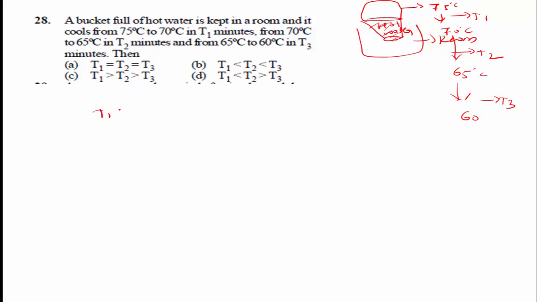So T1 is less than T2, which is less than T3, according to Newton's law of cooling. The hot water loses heat by radiation to its surroundings. Option B is the right answer.